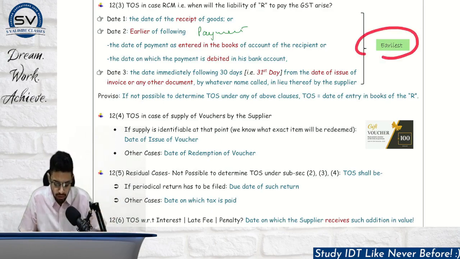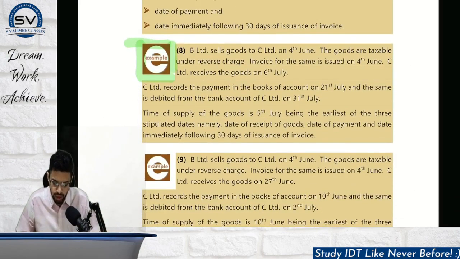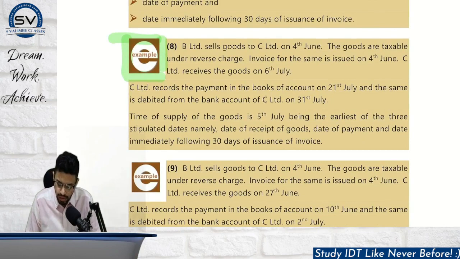For this, I will cover one small simple example that will ensure everything is clear. B Limited sells goods to C Limited on 4th June. Is the sale date important? The answer is no. This is not relevant. We have to compare 3 dates. The goods are taxable under RCM. Invoice is issued on 4th June. From that, we have to see the 31st day.